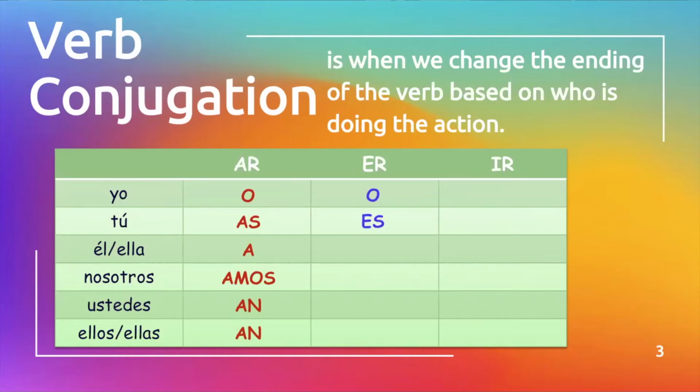Él and ella is E. Nosotros, EMOS. Ustedes and ellos, ellas, EN. And now for the IR form, it's exactly the same as the ER form, except the nosotros form is IMOS,